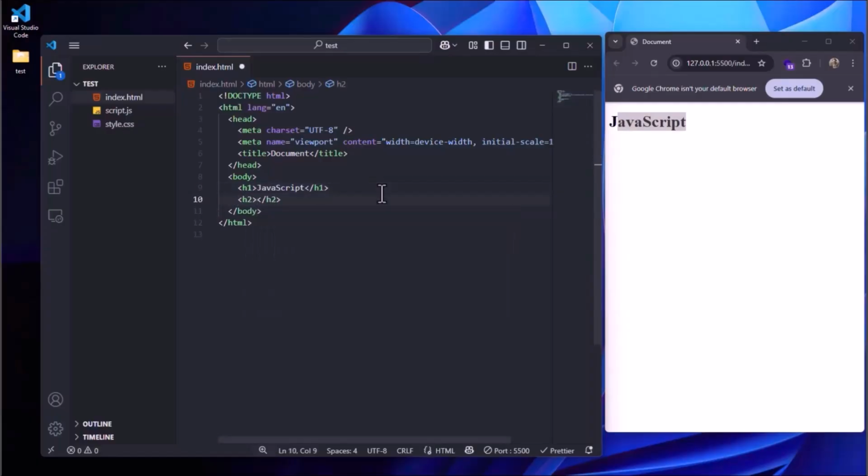H2, hello, JavaScript again. And here you can see that the changes are going to take place each time you save your files. Now we're good to go, and in the next session we're going to start with the basics of JavaScript. Let's go.